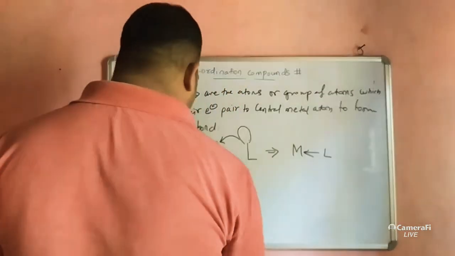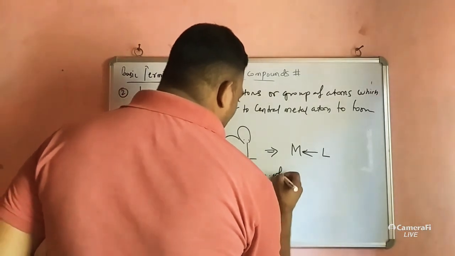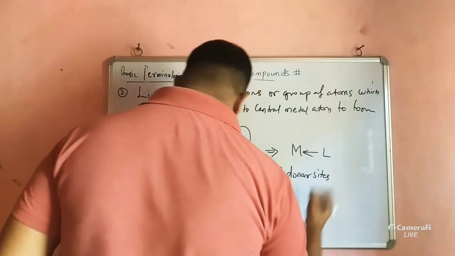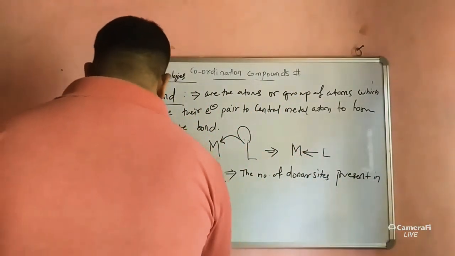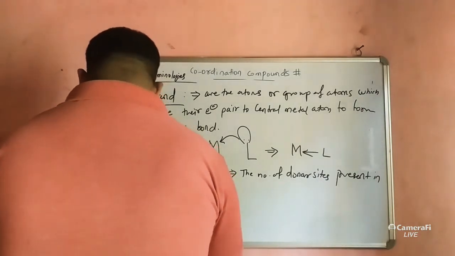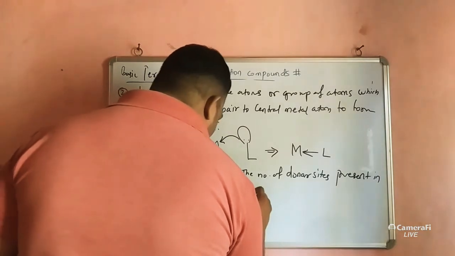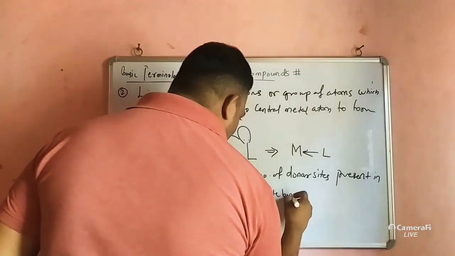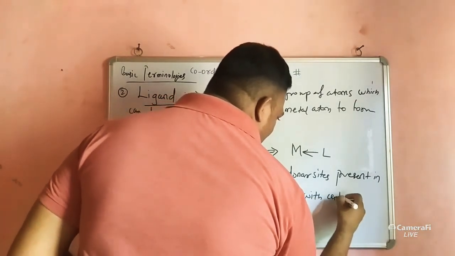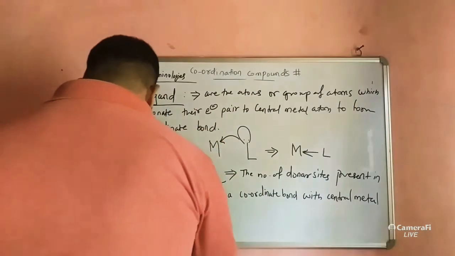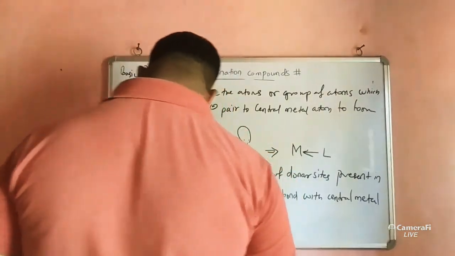So we can write here as a definition of denticity of ligand: the number of donor sites present in a molecule which can form a coordinate bond with the central metal atom is called the denticity of ligands.